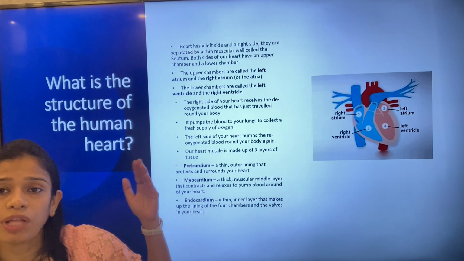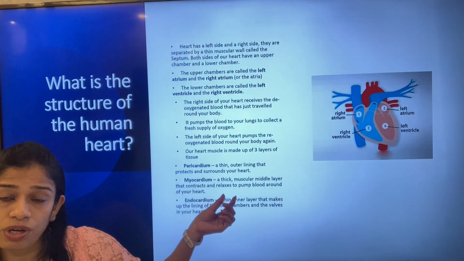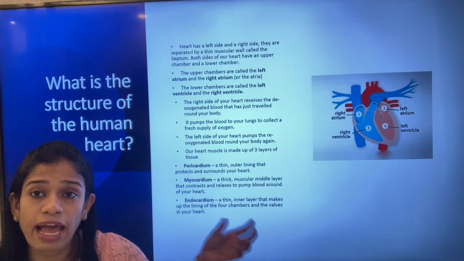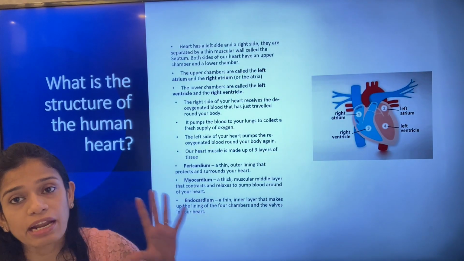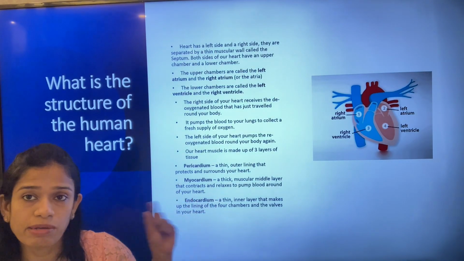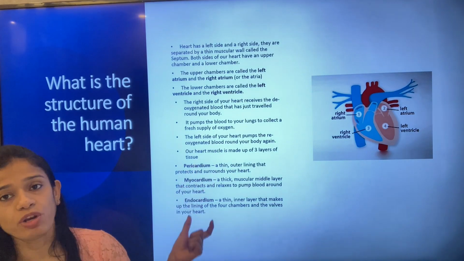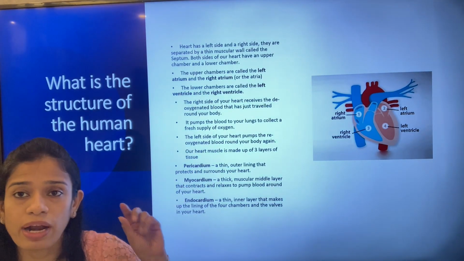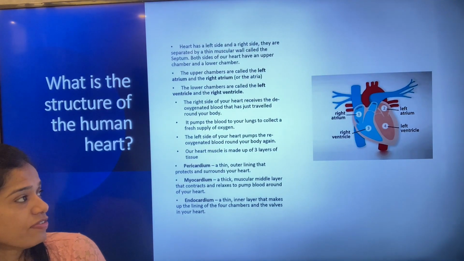So pericardium is the outermost, and myocardium is the middle layer. It is quite thick in nature because it contracts and relaxes. The contraction and relaxation is done by the myocardium, so it is thick in nature, whereas endocardium is again thin. Peri and endo are both thin layers, whereas the myocardium is a thick layered one. And the endocardium lines the four chambers and the valves in our heart.